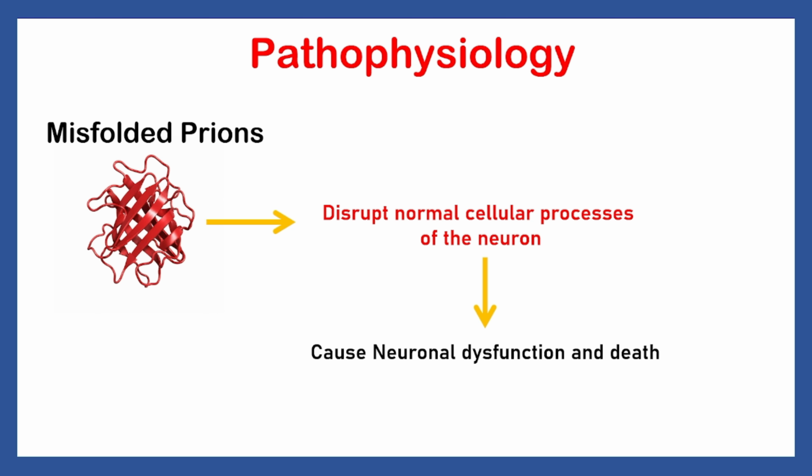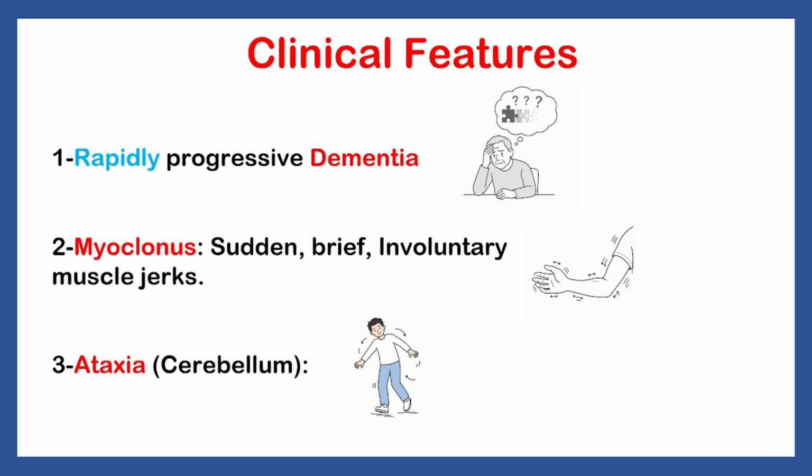Once the disease progresses, there will be clinical features. What are the clinical features of CJD? First, rapidly progressive dementia. This is important to distinguish between Alzheimer's disease and CJD, where Alzheimer's disease progresses slowly, while in CJD, rapidly progressive dementia occurs.